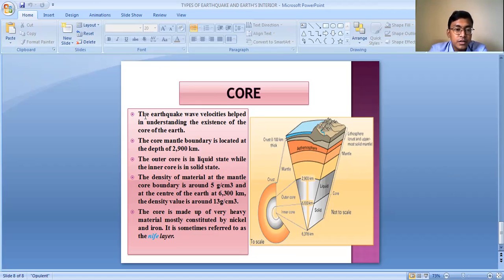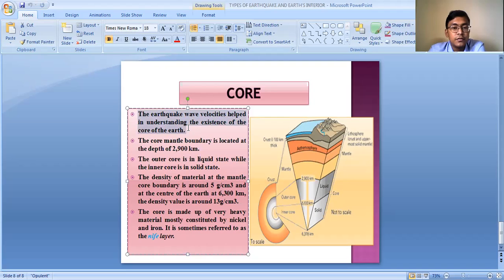Earthquake wave velocities help in understanding the existence of the core of the earth. So how did we get the information about this core? We got it from the velocity and magnitude of earthquakes, because it is not possible to reach a depth of 2,900 or 3,000 kilometers. So the scientists have inferred the characteristics of the core. The core-mantle boundary is located at a depth of 2,900 kilometers.